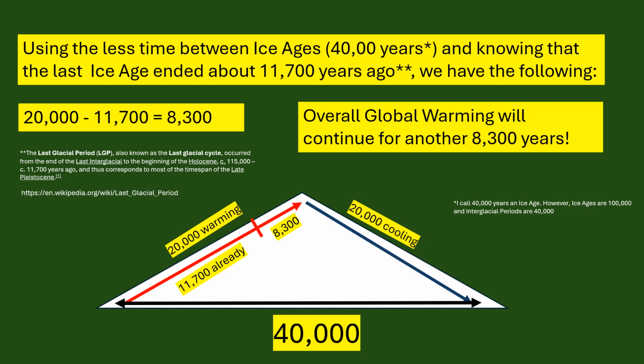And of course, that extra 8,300 years of global warming is primarily natural phenomena. Now, do we as humans interfere with that, being plus or minus? I don't know, of course, but I do believe that we can make course corrections and that it will stay close to that number of 8,300 years.